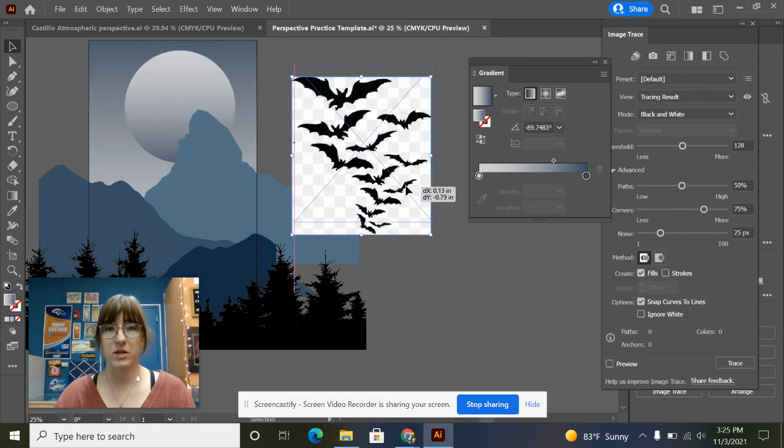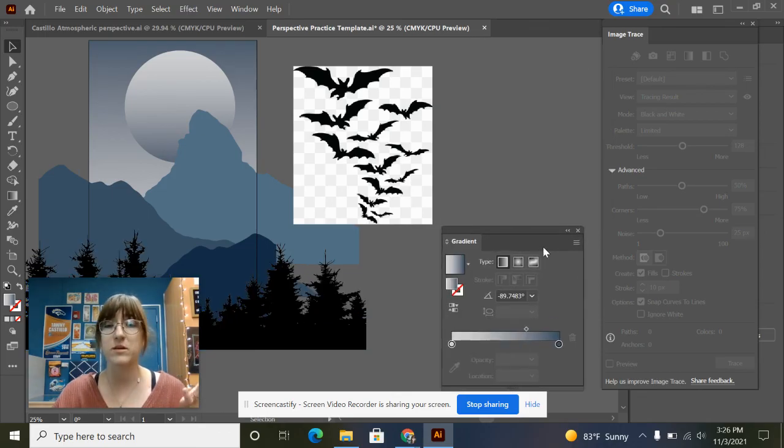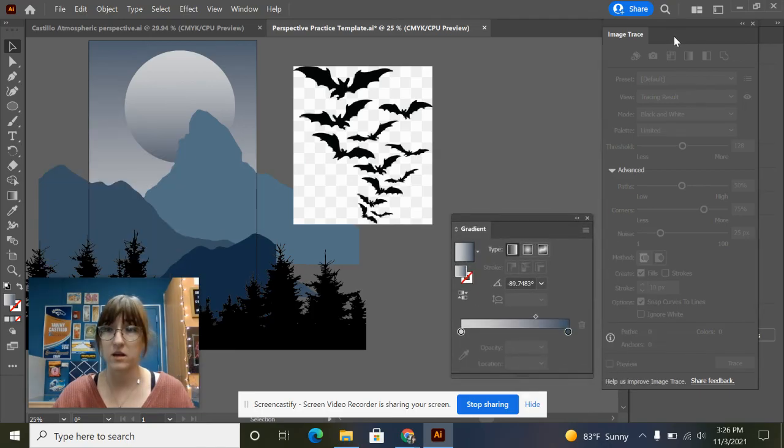So I gave you guys an image of some bats. Now I want you to notice that I gave you a low quality image on purpose, right? So I gave you a really high quality image for our trees, and I gave you a really low quality image for our bats because I want you to see what happens and how much more extra things you need to do in image trace to make a low quality image look good, okay?